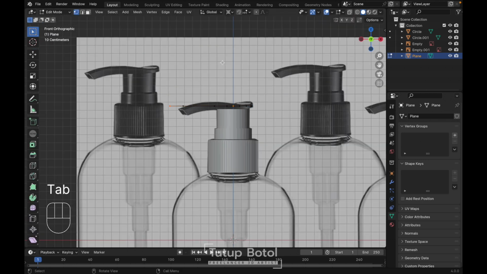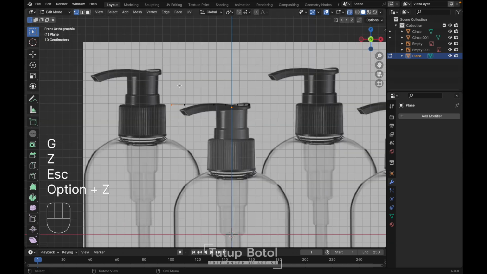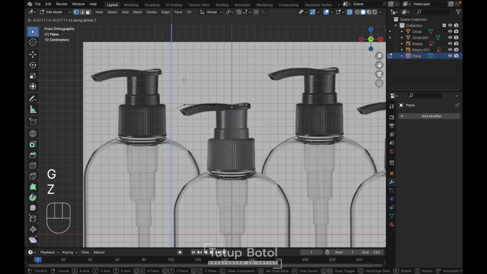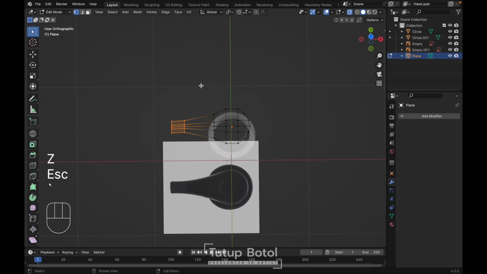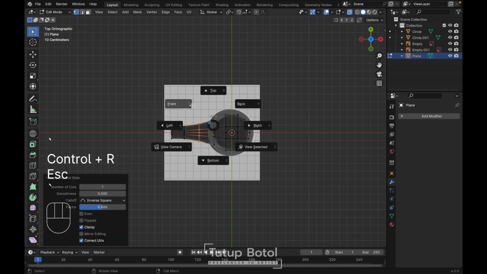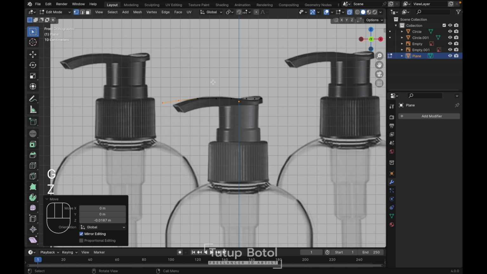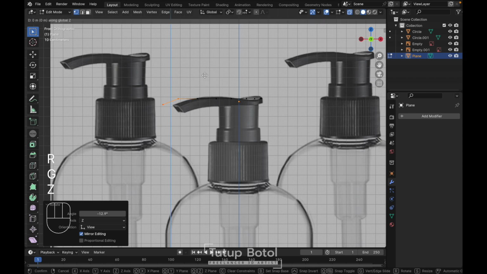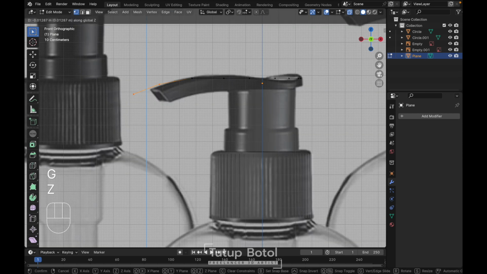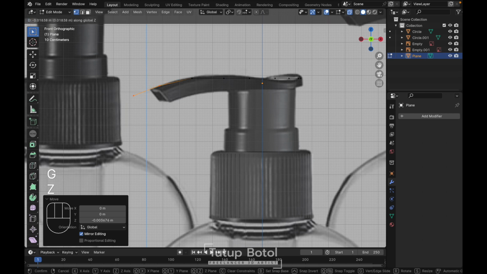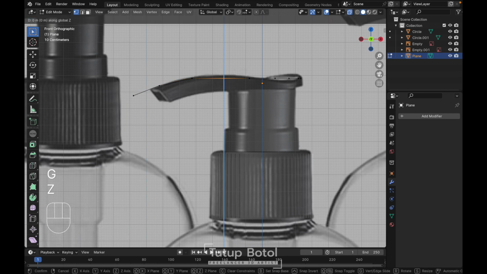Then you can tab to the edit mode, press Alt Z, and then we can select all of this. Just click and drag like this to select all of this edge, and then we can press GZ and move it down a little bit, just like this. I guess we need one loop cut here, and press GZ, move it down like this. Rotate it a little bit. Let's adjust it a little bit like this. Okay, probably just like this.